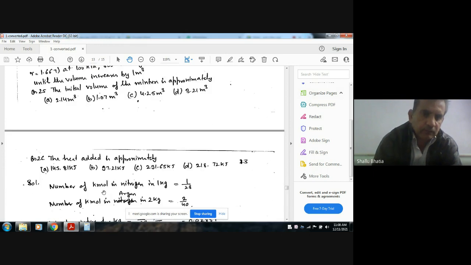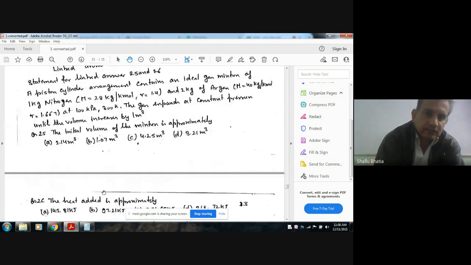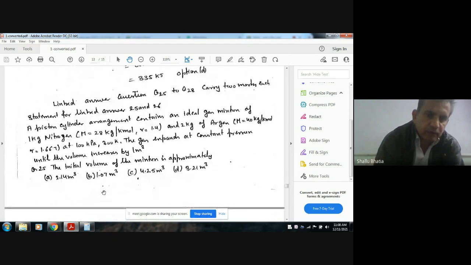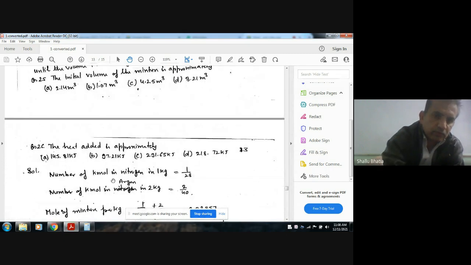Question 26. The heat added is approximately: A 145.81 kilojoule, B 97.21 kilojoule, C 291.65 kilojoule, D 218.72 kilojoule. Okay. So as the mass of the nitrogen is 1 kg, the number of kilomoles of nitrogen is 1 by 28, as the molecular weight is 28.